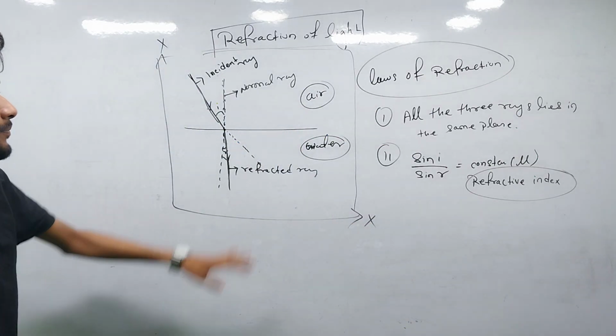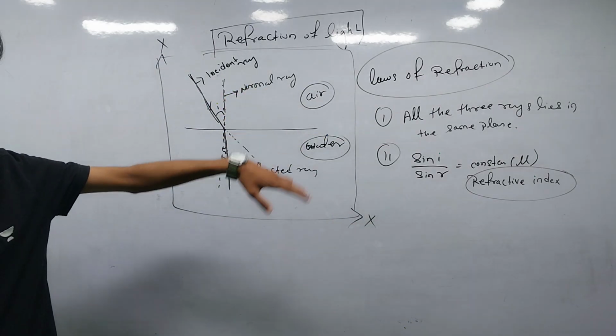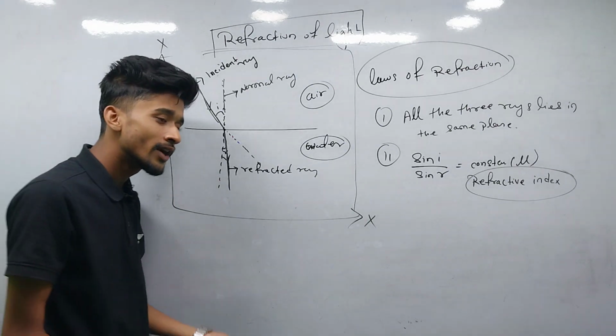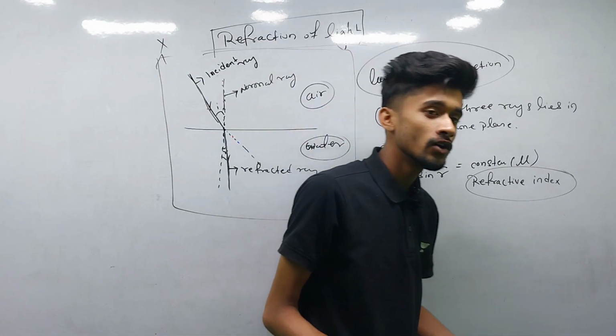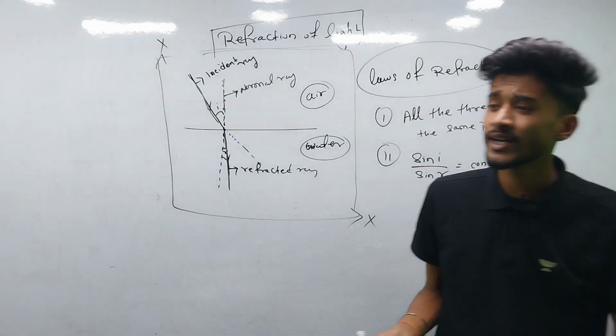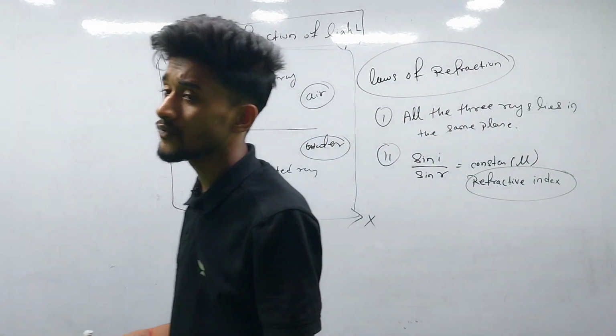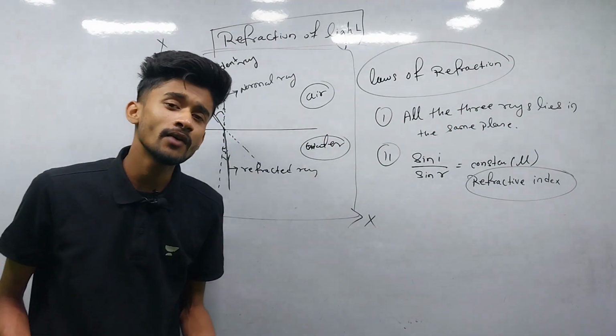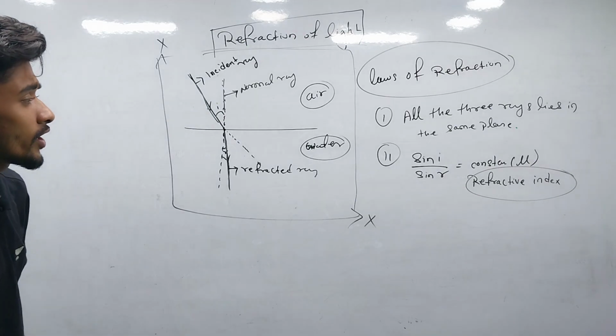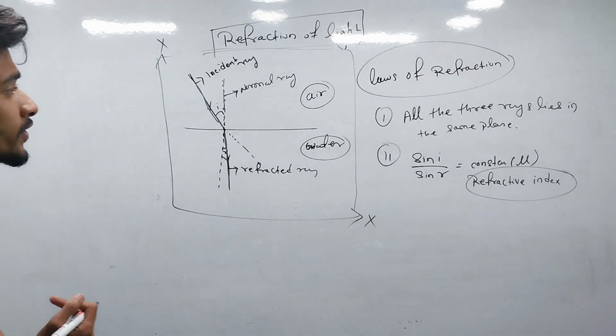So in refraction, the ratio of the sine of the incident angle to the sine of the refracted angle is a constant, known as the refractive index. The refractive index depends upon the medium, so it varies from medium to medium. Water has a different refractive index, air has a different refractive index, glass has a different refractive index; all transparent media have different refractive indices. So those are the laws of refraction.